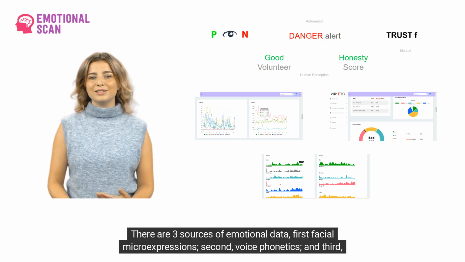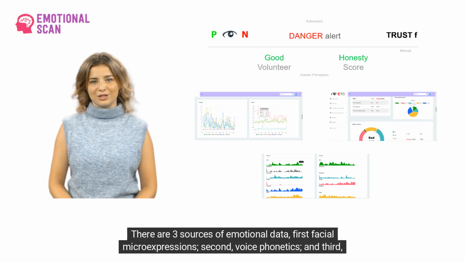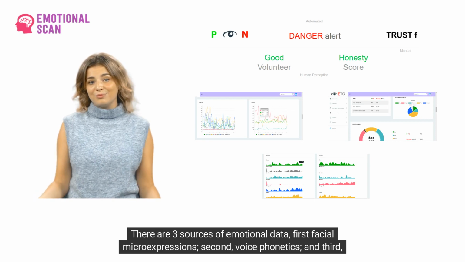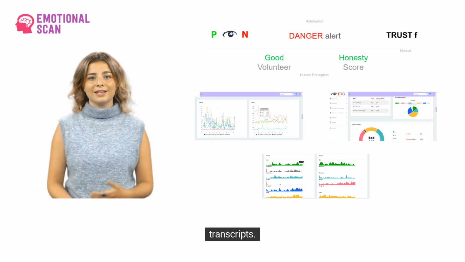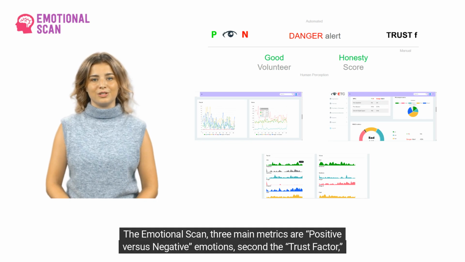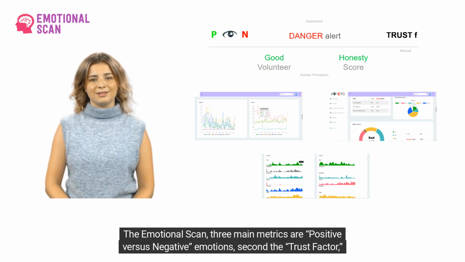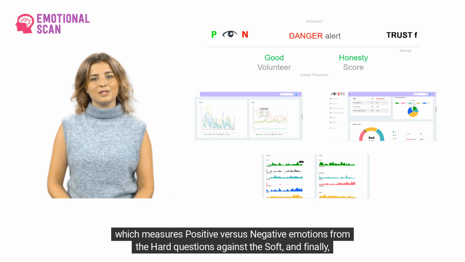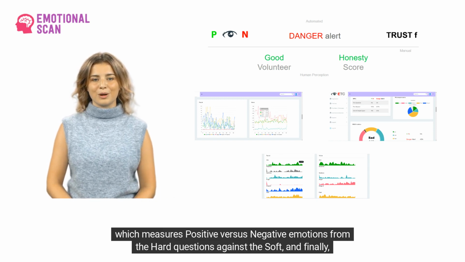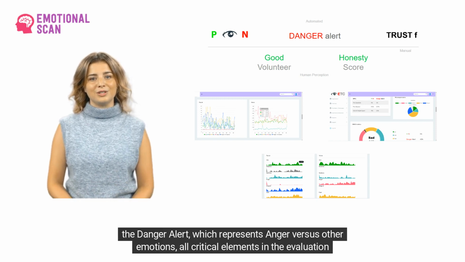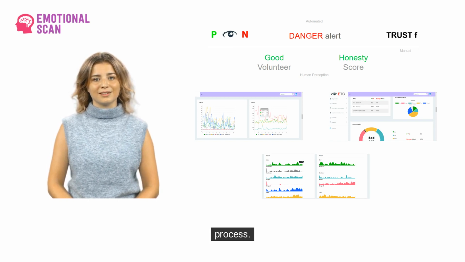There are 3 sources of emotional data. First, facial microexpressions, second, voice phonetics, and third, transcripts. The Emotional Scan's 3 main metrics are: first, positive versus negative emotions; second, the trust factor, which measures positive versus negative emotions from the hard questions against the soft; and finally, the danger alert, which represents anger versus other emotions, all critical elements in the evaluation process.